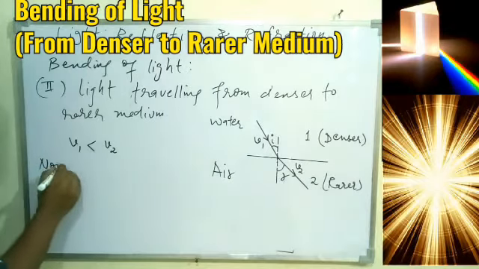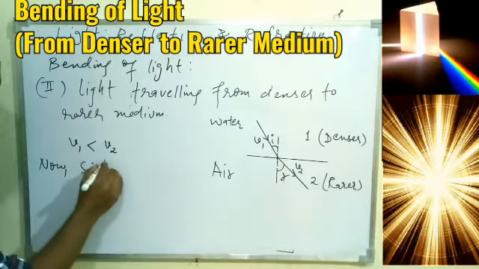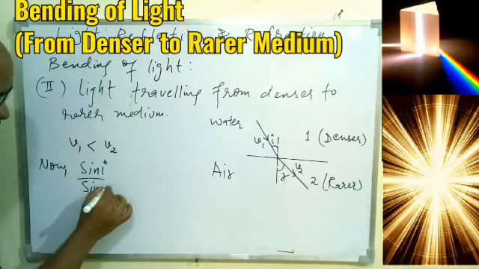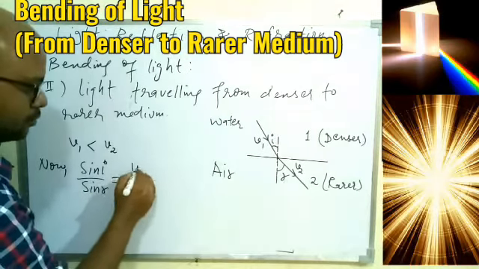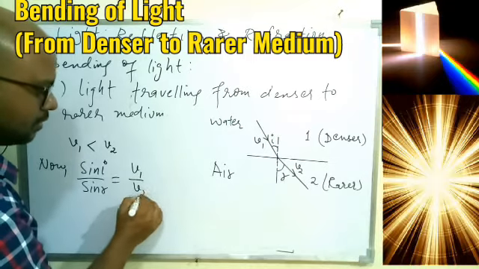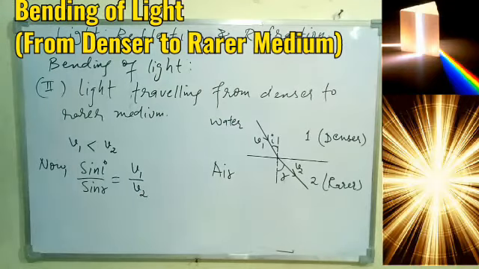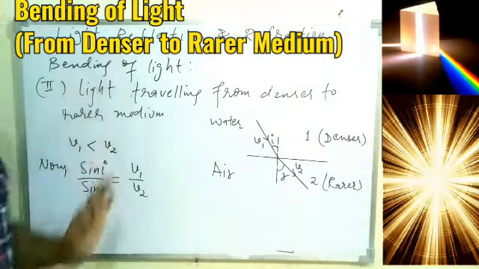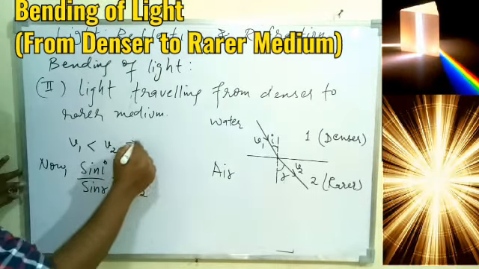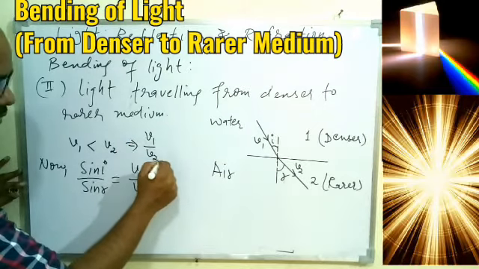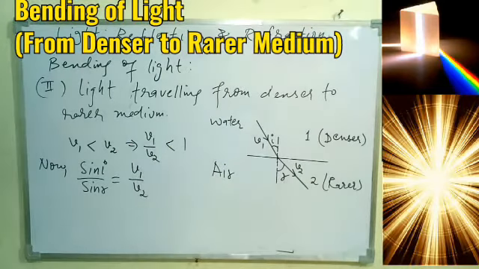Now according to Snell's law, sin I upon sin R will be again equal to what? Speed of light in medium 1 by speed of light in medium 2, and that will be equal to refractive index, but we don't need that relation now. And from here we understood that v1 upon v2 will be less than 1. So v2 will come this side, so v1 upon v2 will be less than 1.